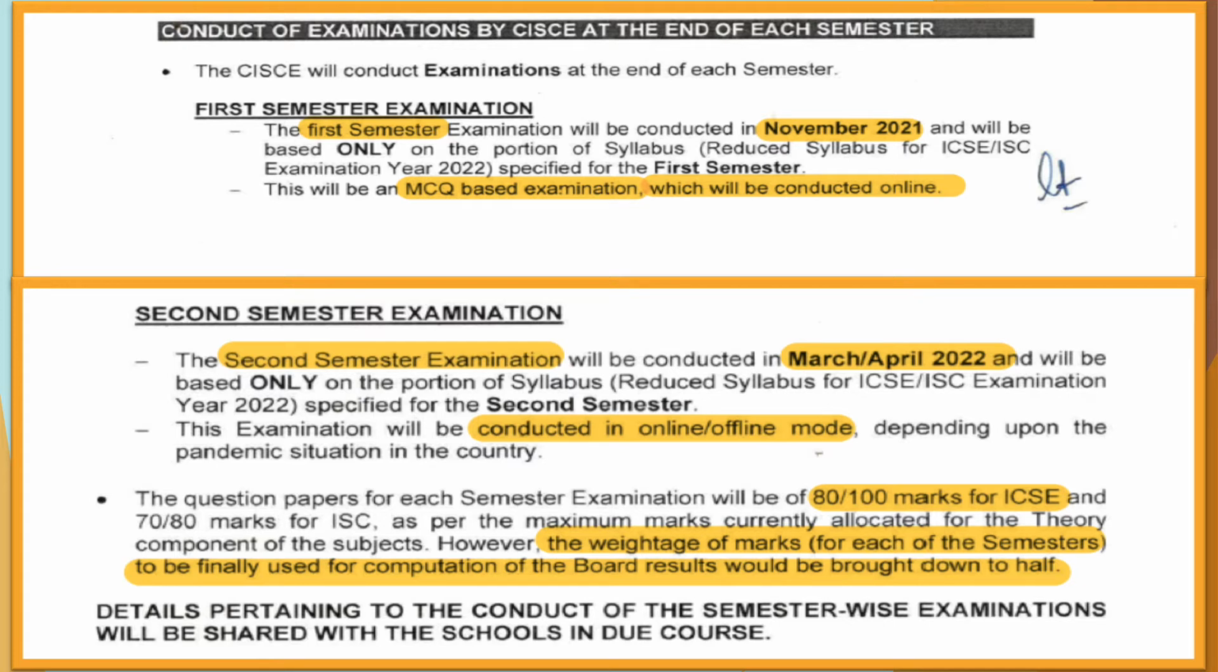Marks for your grade 12th would be 70 on 100. 70 is for your theory and 30 marks for your practicals. You all know, please submit your project files on time, and give your practical papers on time so that you don't lose marks here. Then finally, the weightage of the marks for each semester will be used for computation of your results, which will be brought down to half.